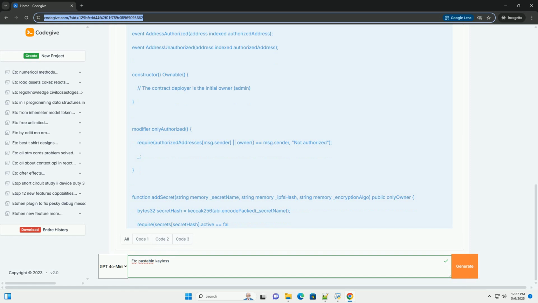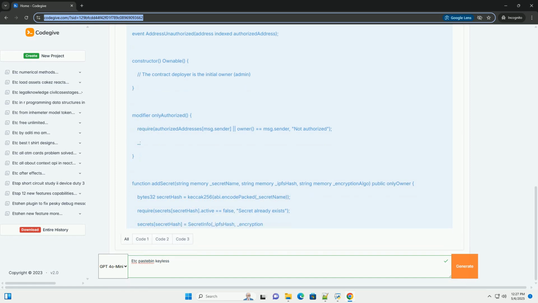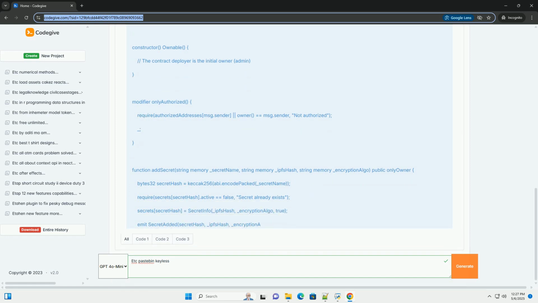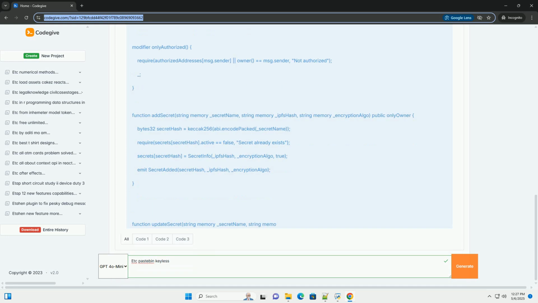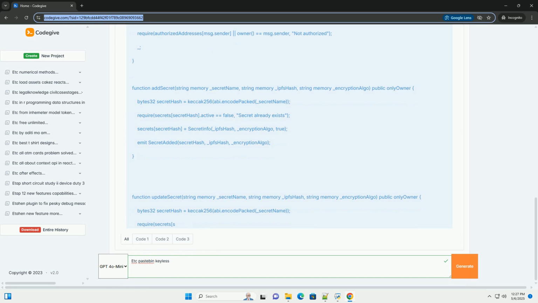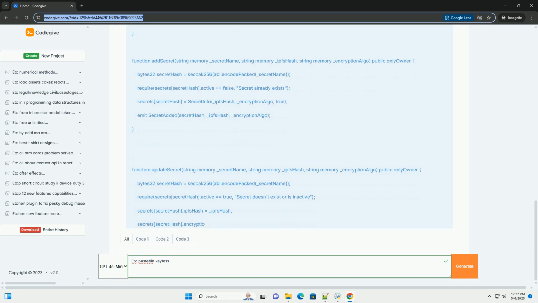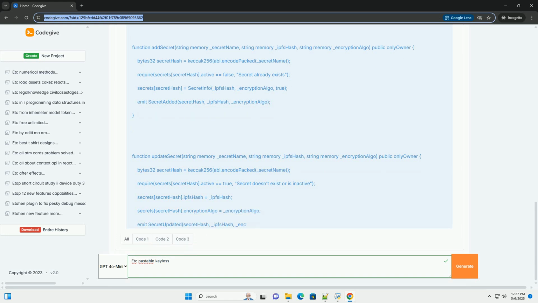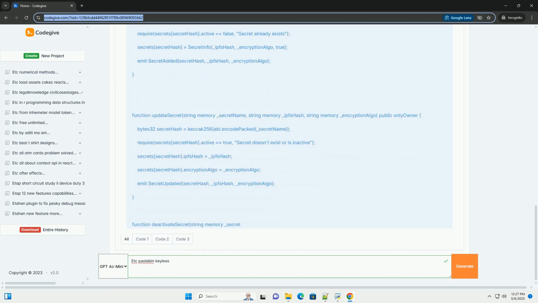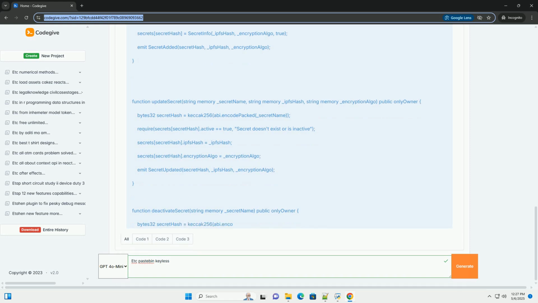What is Pastebin keyless? Pastebin keyless is a pattern used in blockchain development, particularly in ETC, to manage and distribute sensitive data, such as API keys, connection strings, and other secrets, securely without hard-coding them directly into smart contracts or client-side applications.